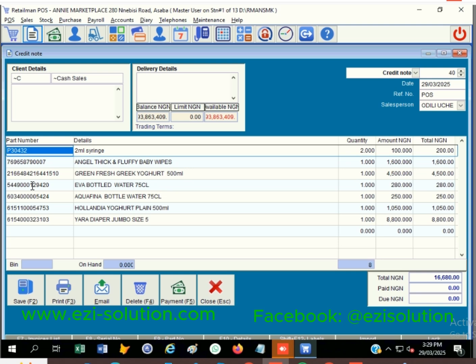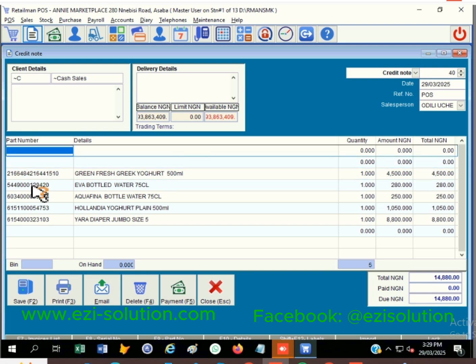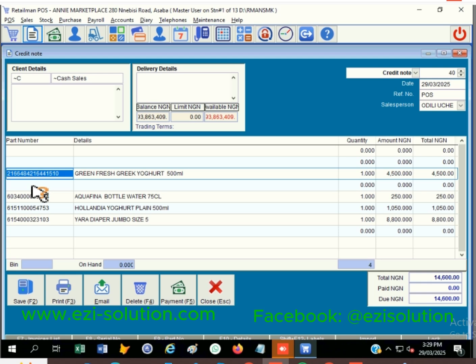So since it's the last one we are returning, what we need to do is that my cursor is already on the part number. You are going to click delete. Delete, that is on your keyboard. There is a button called delete. Once your part number is highlighted, you click on delete. It will wipe that particular line. Then you go back again, use arrow down to go down to the next one here. So you'll be deleting them now.